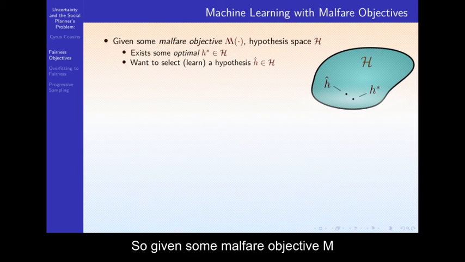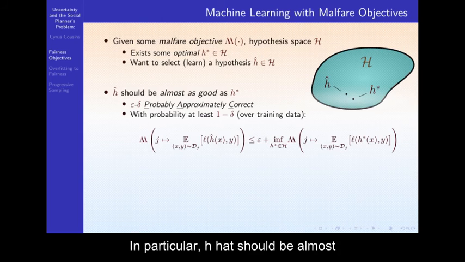So given some Malfare objective M and a hypothesis space H, we know that there exists some optimal H star in our hypothesis set. We want to select or learn some H hat in this set. In particular, H hat should be almost as good as H star. We want it to be epsilon delta probably approximately correct, by which we mean that with probability at least 1 minus delta over the training data, the Malfare of our learned H hat should be less than or equal to the Malfare of H star plus epsilon.